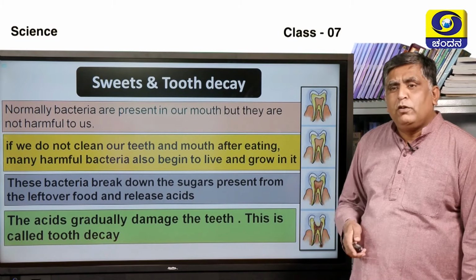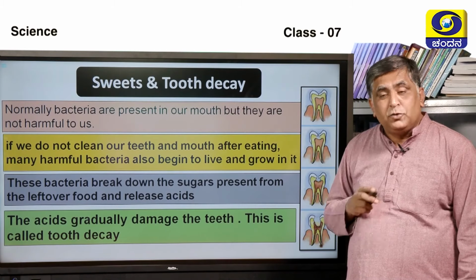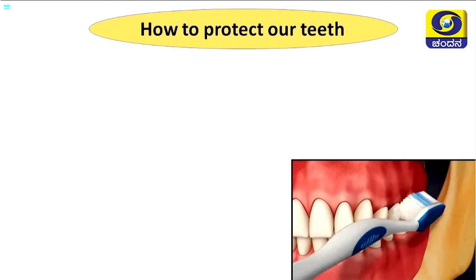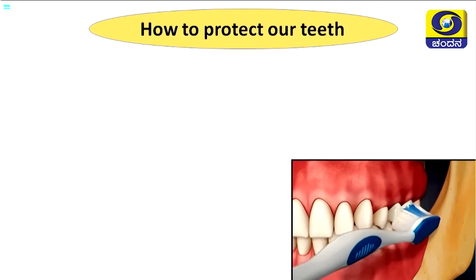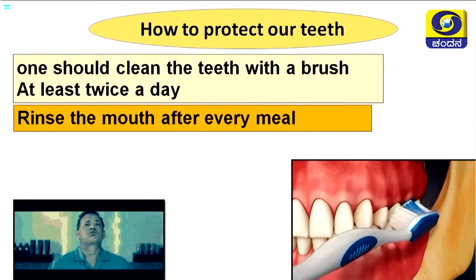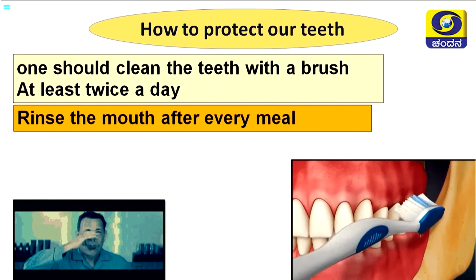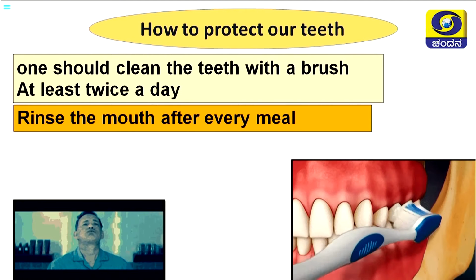So what do we have to do? We have to take care of our teeth. How can we do it? How to protect our teeth? Very simple. We have to brush properly. You can see in the picture we are brushing. Clean the teeth with a brush at least twice a day. That is the minimum.